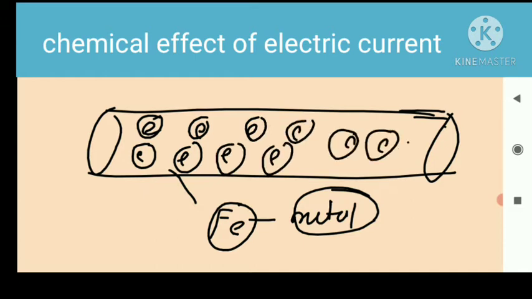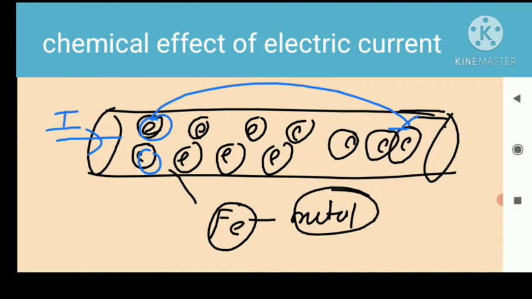These free electrons can move easily from one place to another place in the conductor. Due to these free electrons present inside this conductor, electric current flows through the conductor.